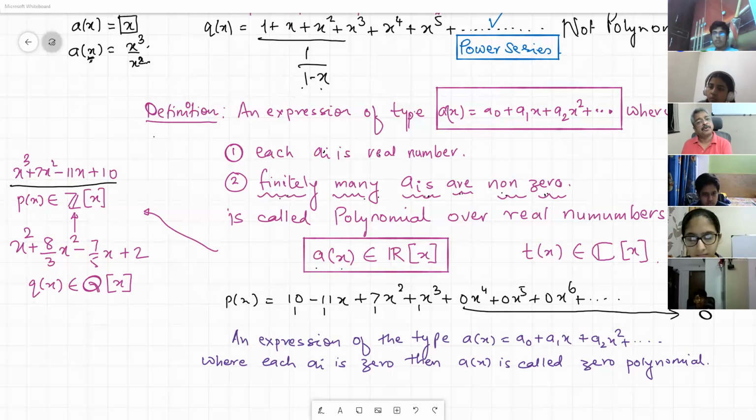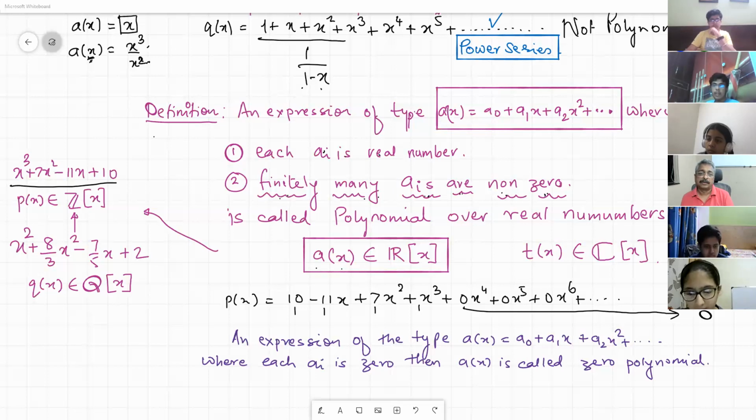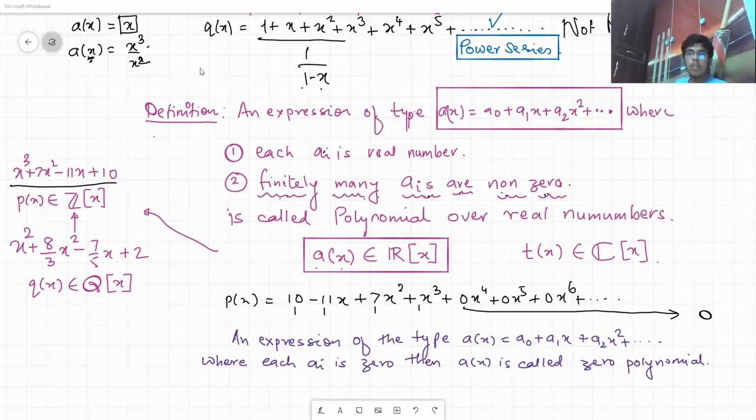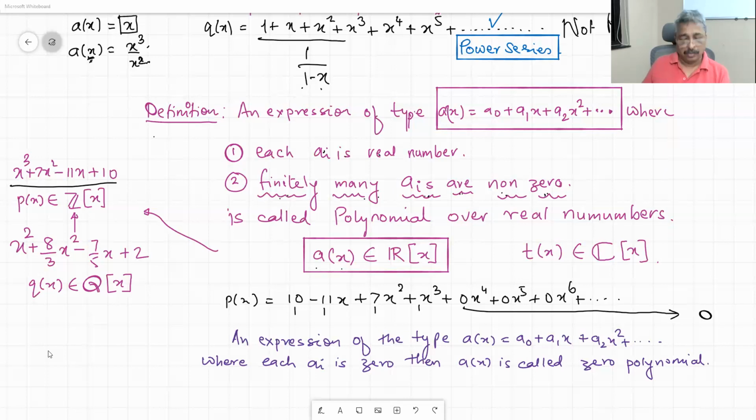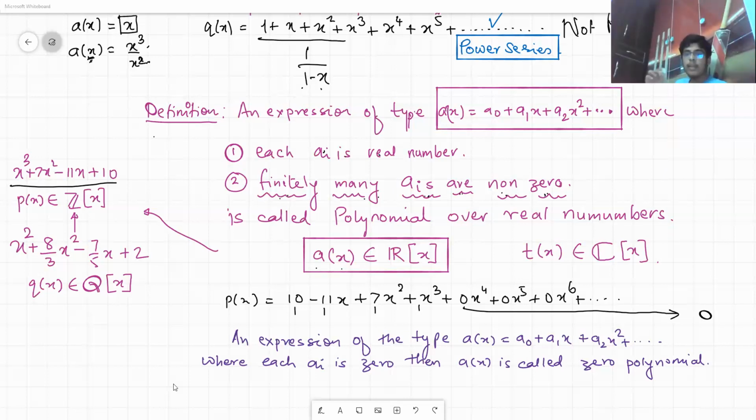Maximum expansion means what? Sir, as in x cubed plus x squared plus x, the degree is 3, but it can also be written as x into (x squared plus x plus 1). So at that time the degree becomes 2. That's why maximum expansion.